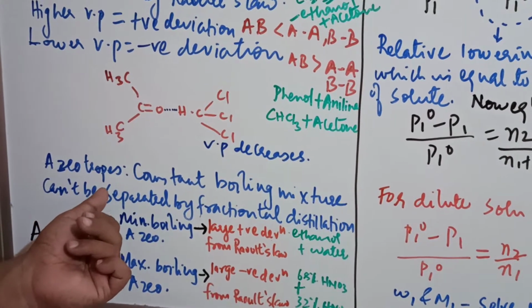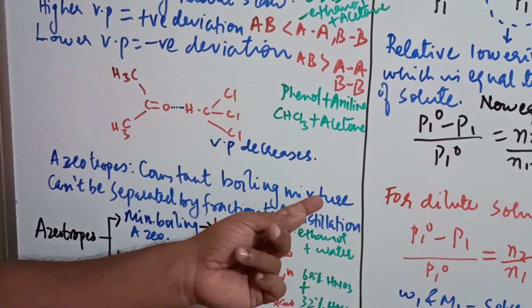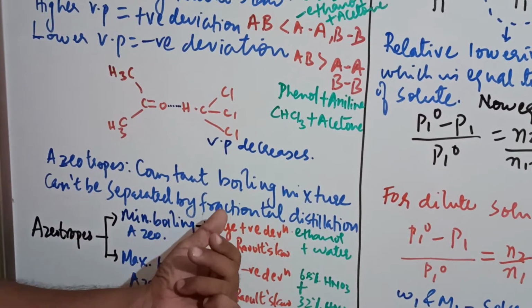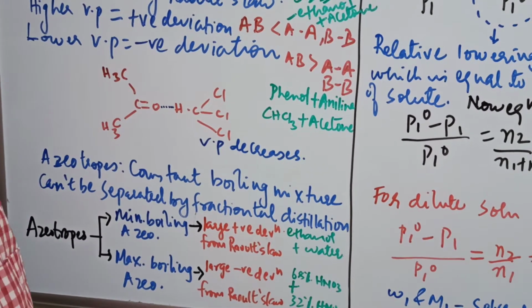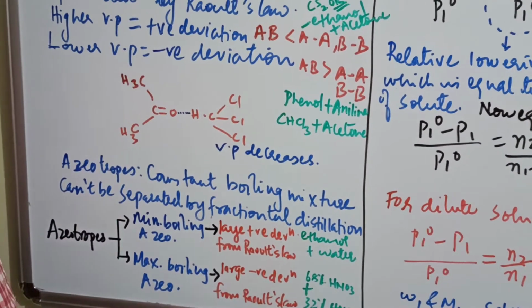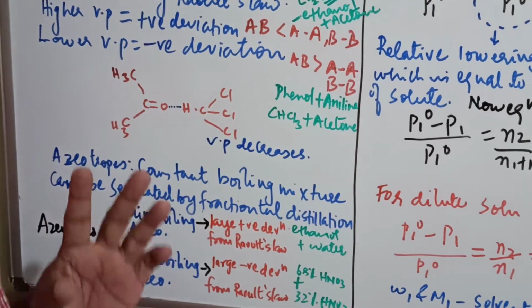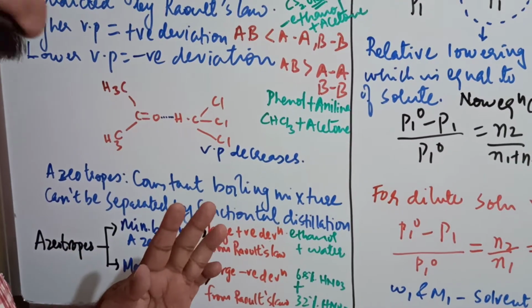Now we come to azeotropes. What are azeotropes? They are constant boiling mixtures that cannot be separated by fractional distillation. A constant boiling mixture which cannot be separated by the fractional distillation process is known as an azeotrope. That's why in short we say constant boiling mixture.